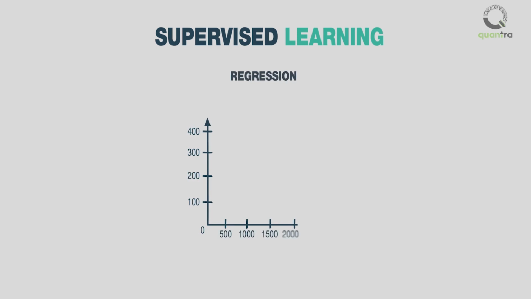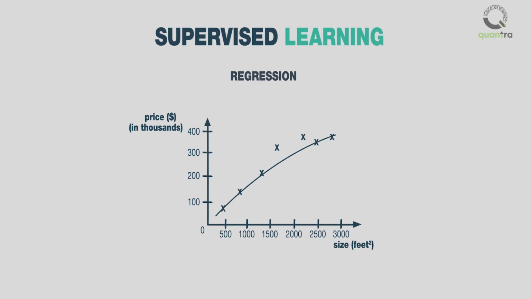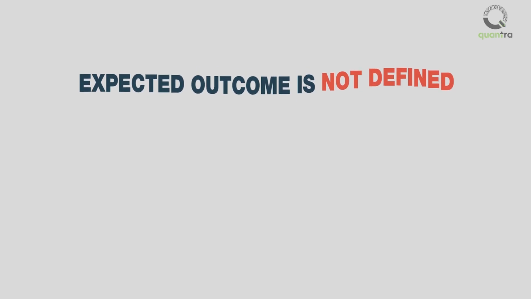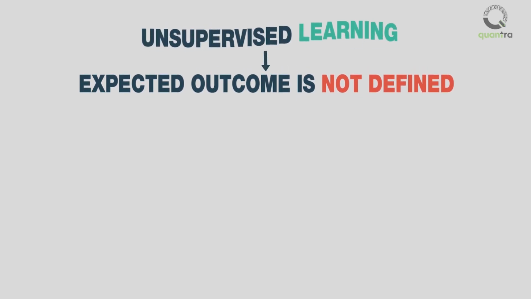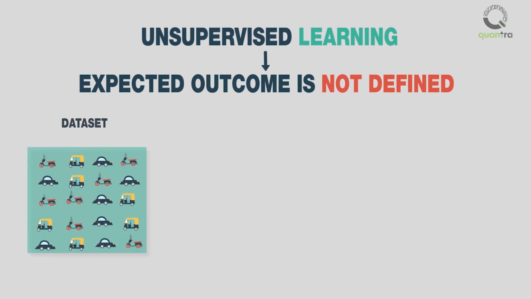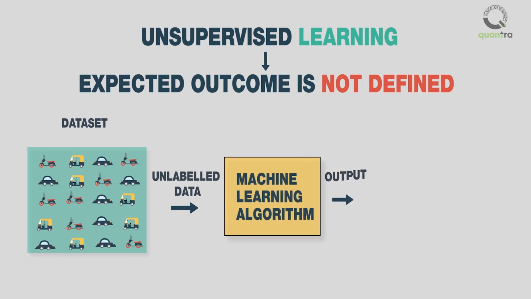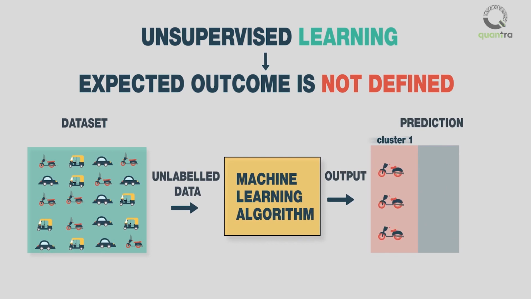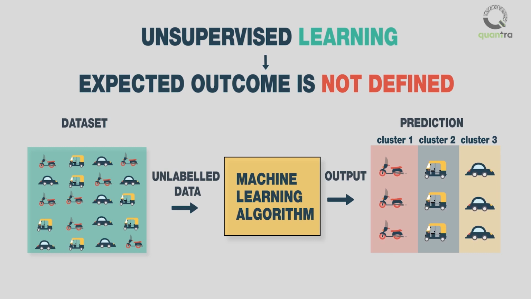Similarly, if you are given a dataset containing the parameters which affect the price of a house, and you are expected to make a prediction for the price of the house, then it is a regression problem. The second set of problems where the expected outcome is not defined is called unsupervised learning. Unsupervised learning refers to a broad array of machine learning algorithms, which are used to draw inferences from datasets consisting of input data without labeled responses. This implies that the algorithm is not presented with the right output for a sample input, but instead is forced to learn the correct way to produce an output in an unsupervised manner.